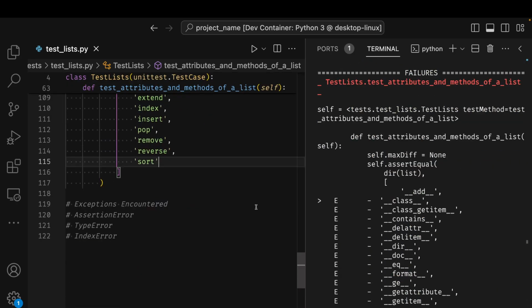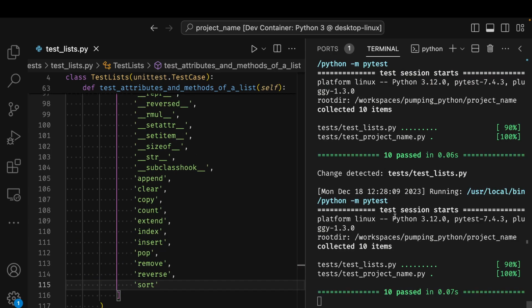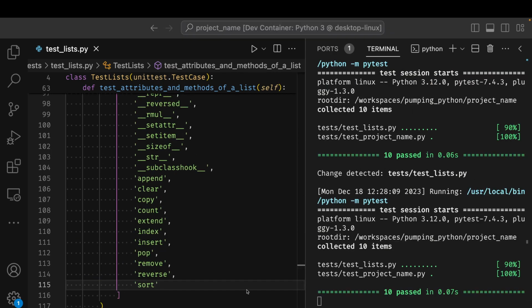These are all things that we can add tests for and read more about from the Python documentation. That's it on lists.